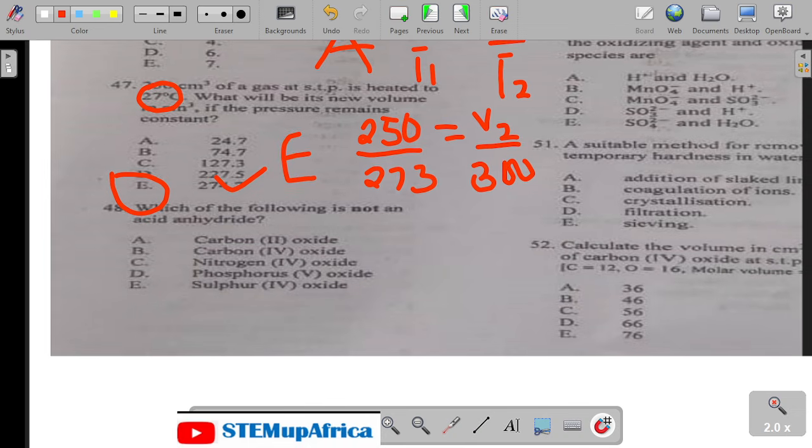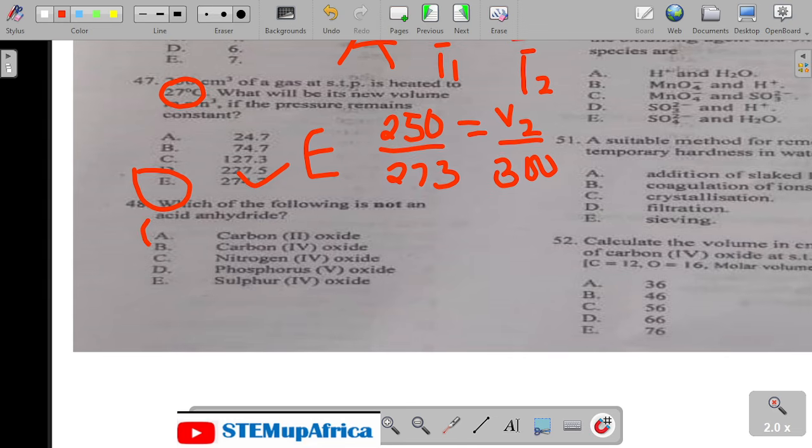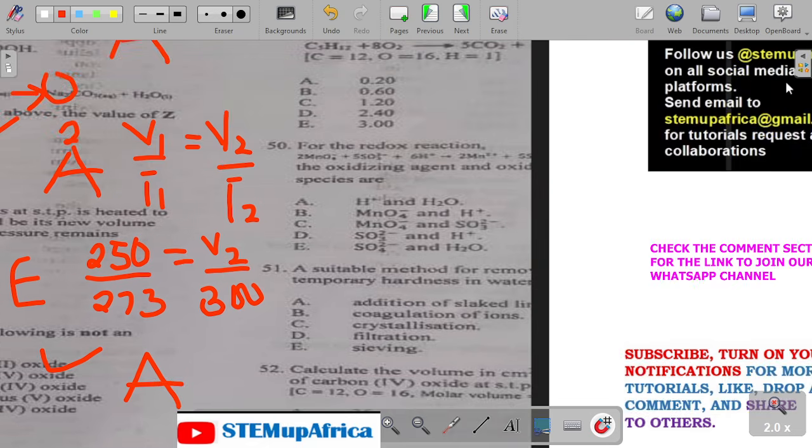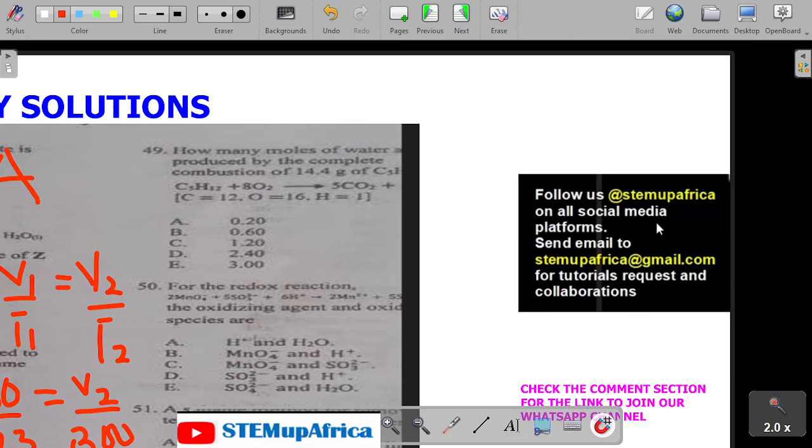Then look at 46. Which of the following is not an acid anhydride? Carbon dioxide, yes. Sulfur oxide, yes. The answer is carbon monoxide. It's not an acid anhydride.